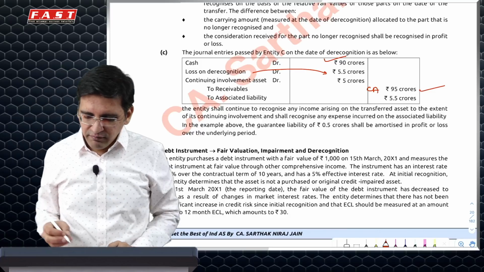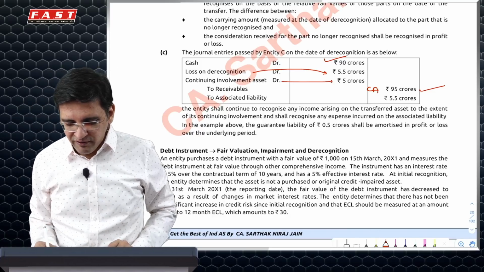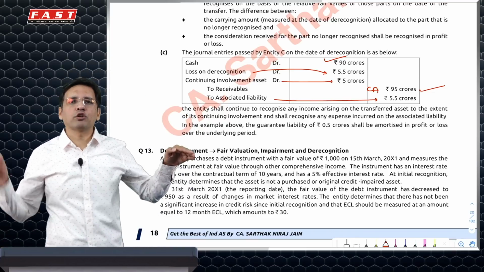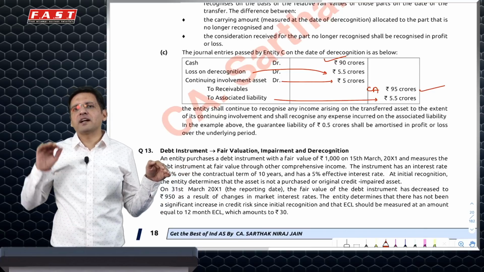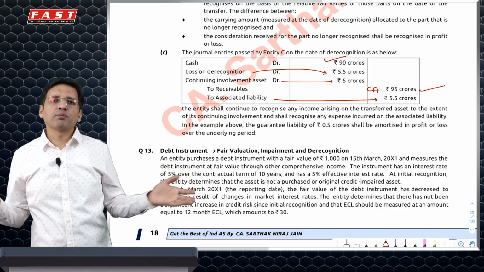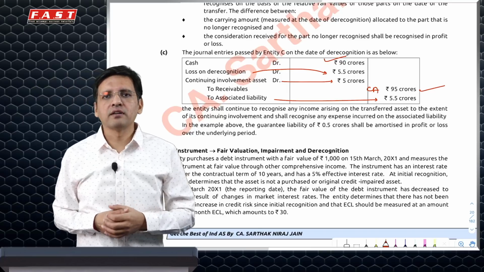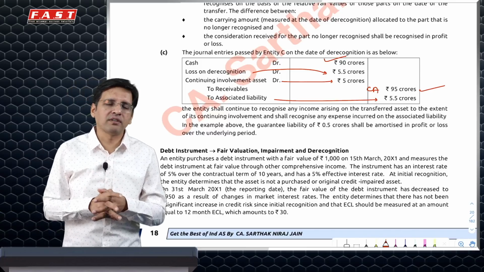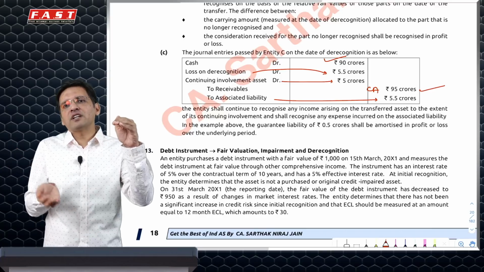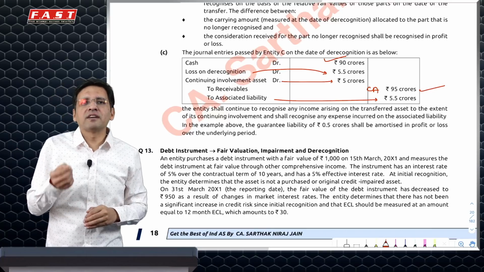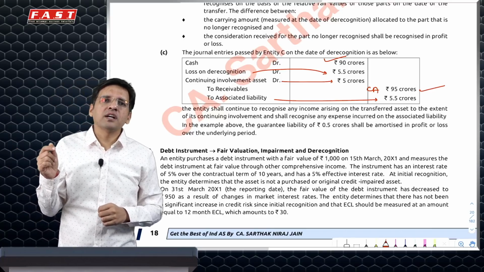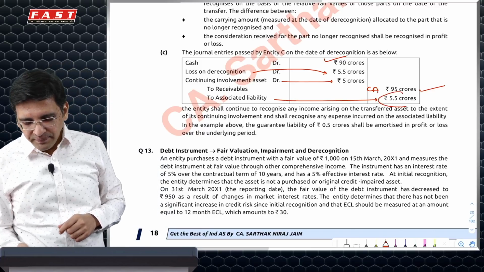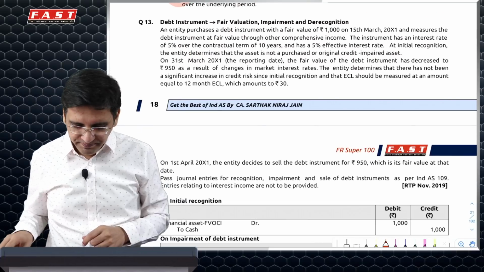So what it says is you will have to do a contra entry wherein you debit asset by 5 crore and you create a liability by 5 crore. It's a contra entry, so ideally it will get knocked off. However, the standard does not say that in the balance sheet it has to be knocked off. So you'll have to possibly show it separately or knock it off with a disclosure because the offsetting principles of Ind AS 1 applies. But there's no specific guidance here in 32 or 109. So 5 and 5. But then financial guarantee is to be additionally recognized. So you will credit financial guarantee by 0.5 crores. The standard says that it will be added or clubbed in associated liability itself. That's why the associated liability is at 5.5 crores.